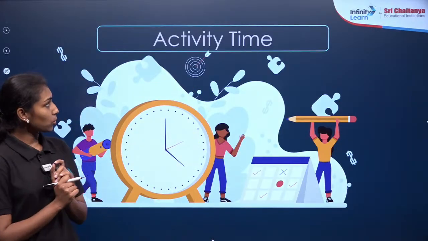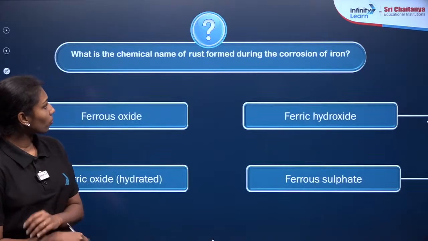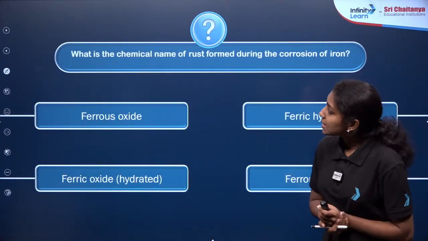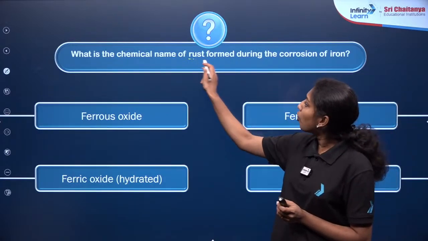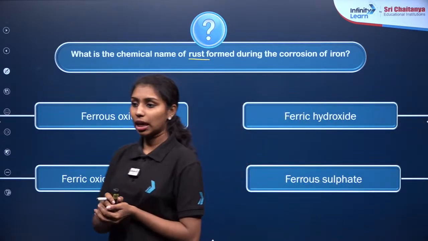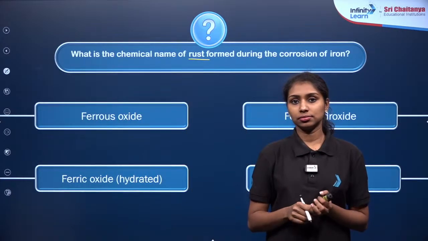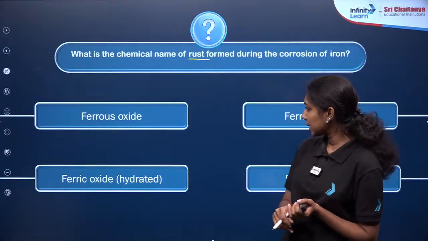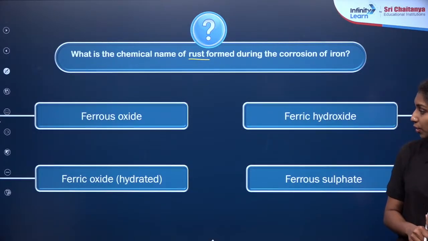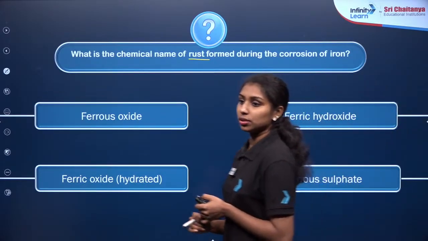So now let us practice some questions based on the corrosion part. Here is our first question. What is the chemical name of rust formed during the corrosion of iron? Four different options are given here: ferrous oxide, ferric hydroxide, ferric oxide hydrated, and ferrous sulfate. What will be the answer?